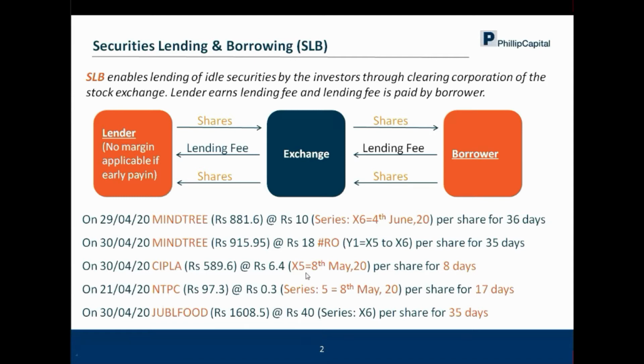The settlement date is X5, which is 8th of May. So from 30th of April till 8th of May, the number of days comes to 8. So even for a very short duration of 8 days, there are opportunities which are available on the exchange platform, wherein you can earn a certain amount of lending fee.